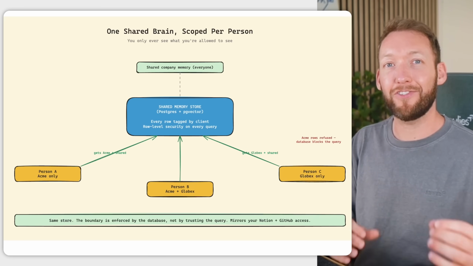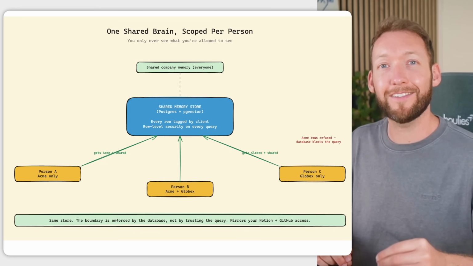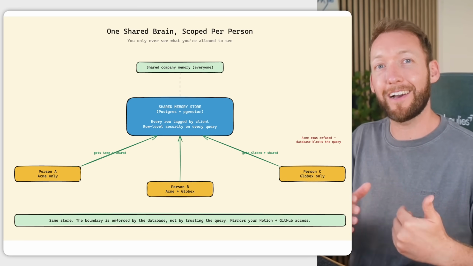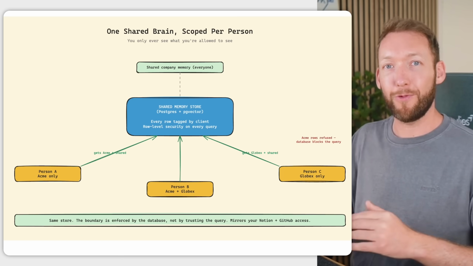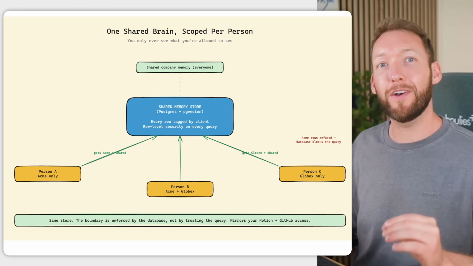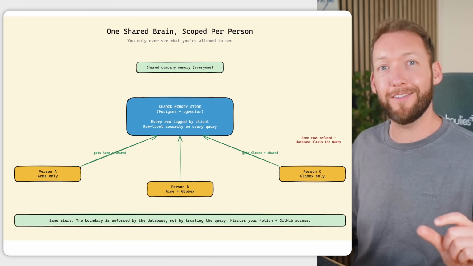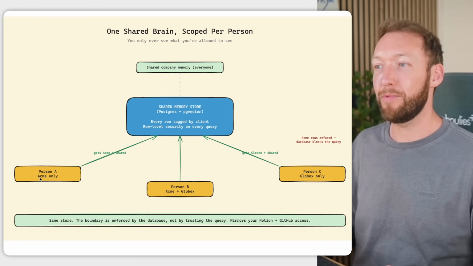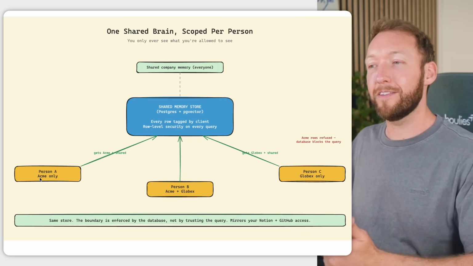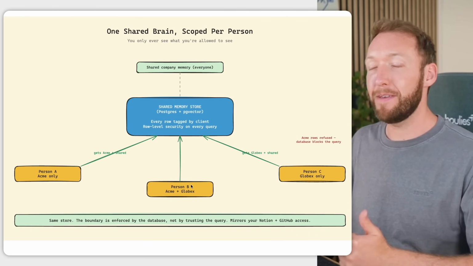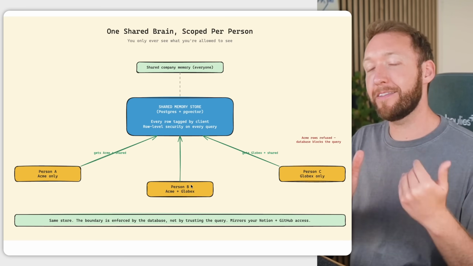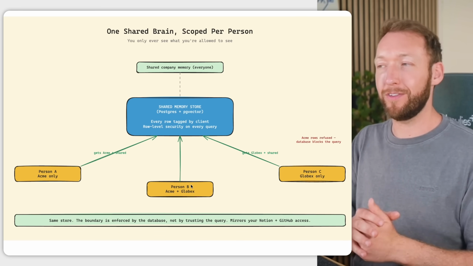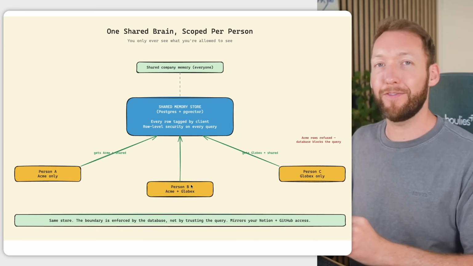And GBrain was actually the inspiration for the architecture behind this. It solves it with what Gary Tan calls a company brain. So one central store, but each person gets their own individual slice scoped by their login access token. Person A, for example, can only access the clients they're actually meant to access. Person B might have more access, and this is all scoped by row level security and the token that we give to that individual user.